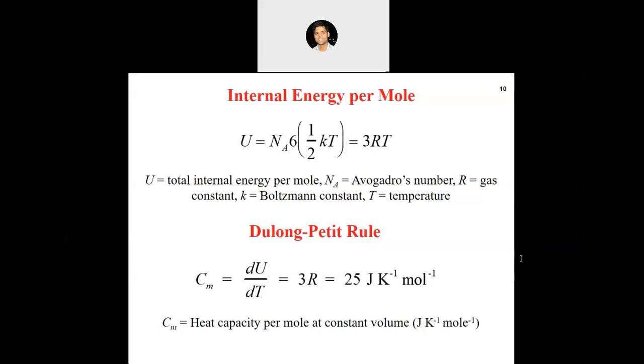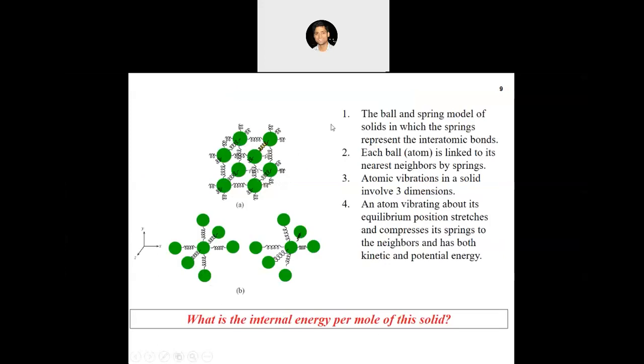Sir, in solids we considered the vibrational degree of freedom because the atoms can vibrate about their position. But why did we consider the translational degree of freedom? Let me go back. Here we are saying that these atoms are bonded with springs, right? Because of the vibrations of these atoms, there will be kinetic energy associated with each atom, because they vibrate with a certain velocity.